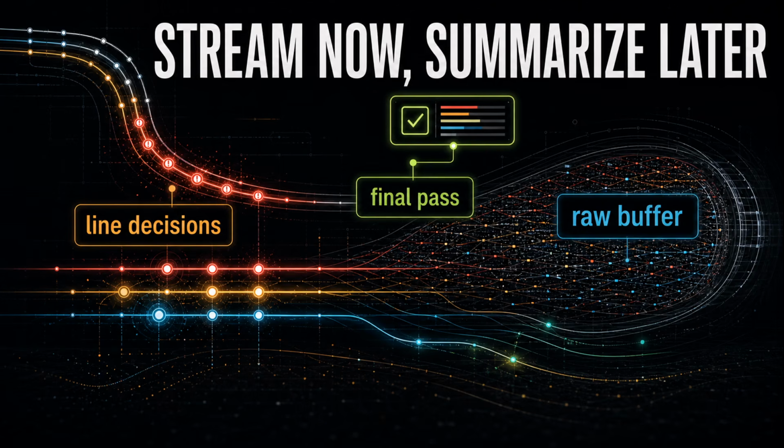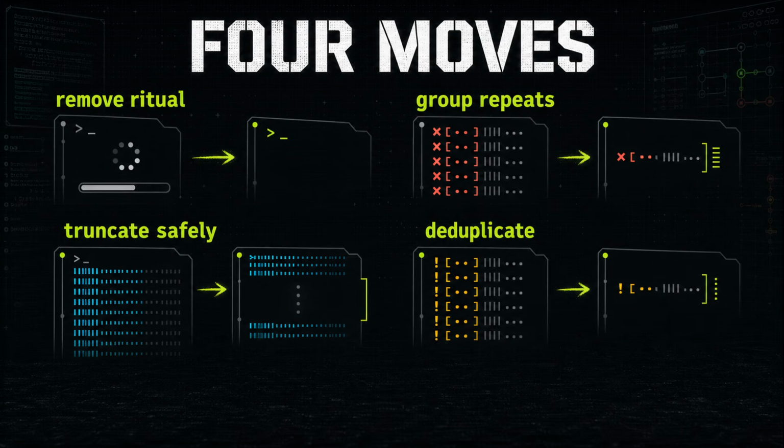Right. The tricky part is that streaming filters have less hindsight. A final filter can see the whole output. A streaming filter has to make decisions as lines arrive. Which is why command-specific knowledge matters. If you know the shape of a tool, you can stream a useful subset without pretending every line is equal. That is the architectural theme again. Output contracts beat generic vibes. So once output is captured, what does a filter actually do?